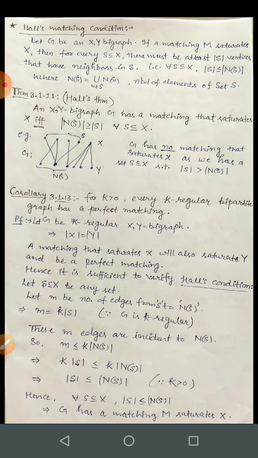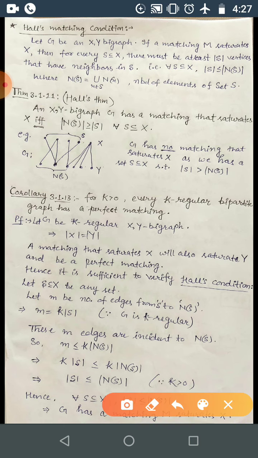We have done some matching, where some vertices are saturated by M, and we have also discussed whether in any graph a matching of a particular cardinality, a particular size, exists or not. So in the case of a bipartite graph, or you can just say an X,Y-bigraph G, what is the necessary and sufficient condition for some matching with some cardinality to exist? Okay, that is given by Hall's condition.